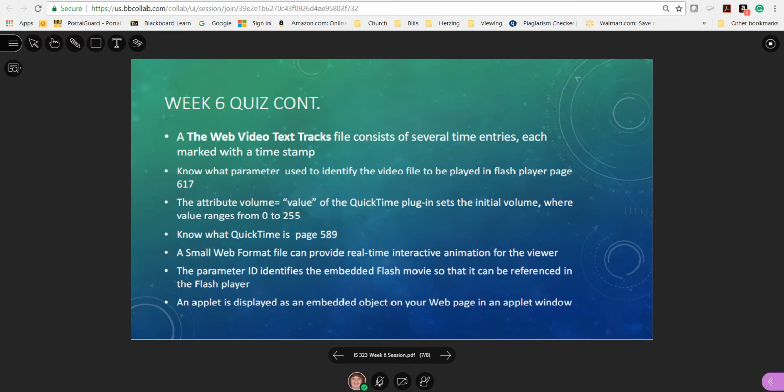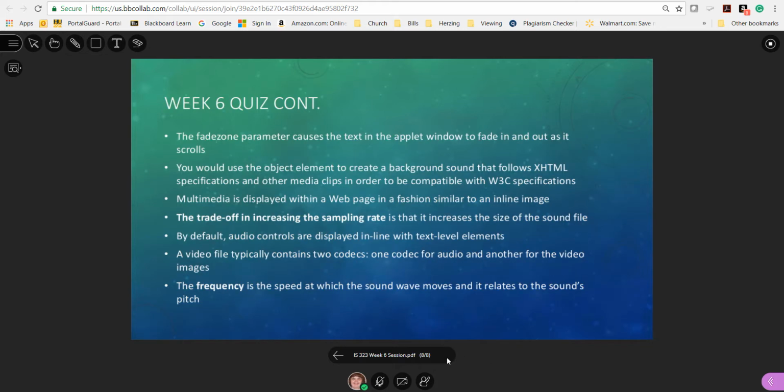Know what QuickTime is, page 589. A small web format file can provide real-time interactive animation for the viewer. The parameter ID identifies the embedded Flash movie so that it can be referenced in the Flash Player. An applet is displayed as an embedded object on your web page in an applet window. The fade zone parameter causes the text in the applet window to fade in and out as it scrolls.